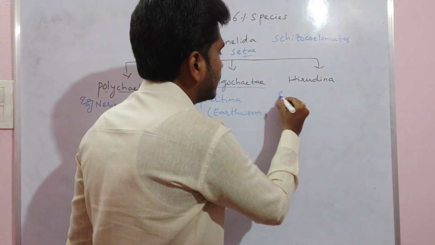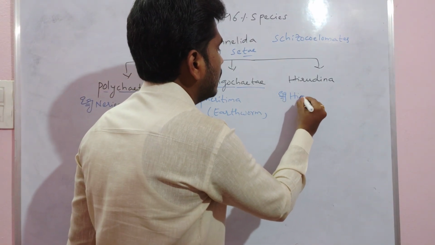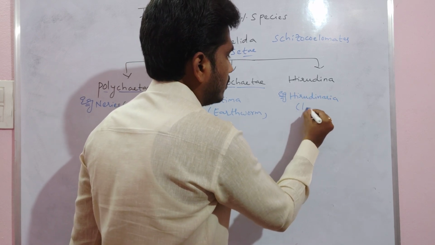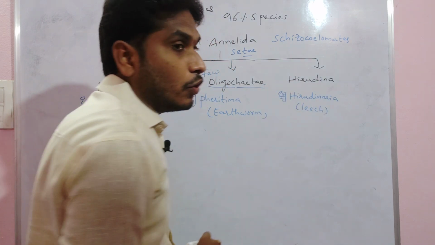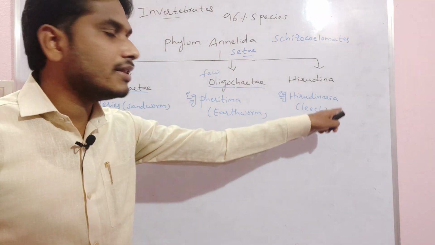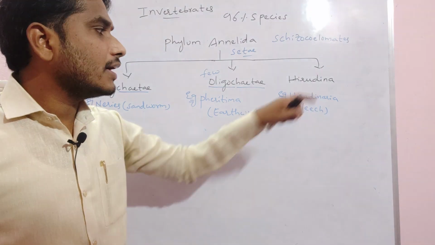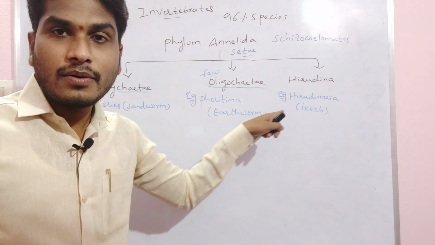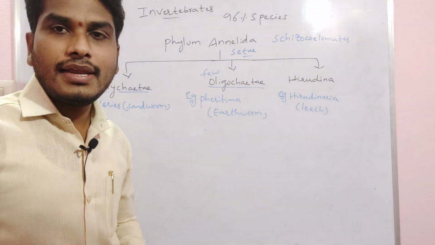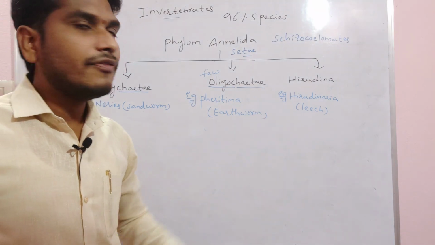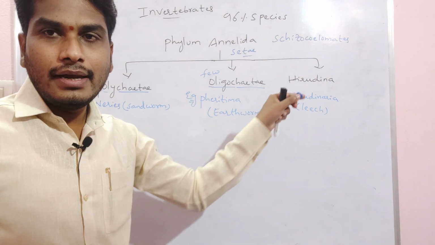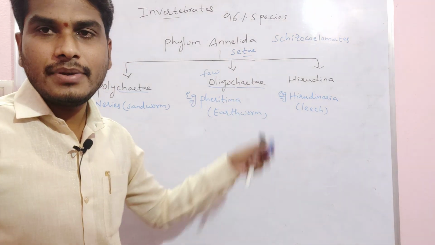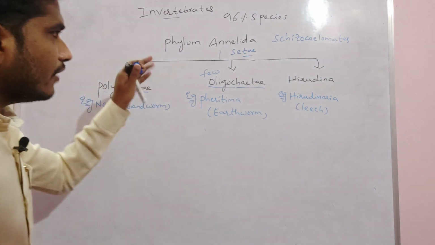And for Hirudinea, the example we can always take is Hirudinaria. The common name is leech. The Hirudinarians are always freshwater. They consist of a particular segmentation. The Hirudinea class consists of a particular segmentation, right? The example we take is Hirudinaria, a freshwater leech. The blood sucking leech is an example of which class? The Hirudinea class, and its scientific name is Hirudinaria. This is about the phylum Annelida.